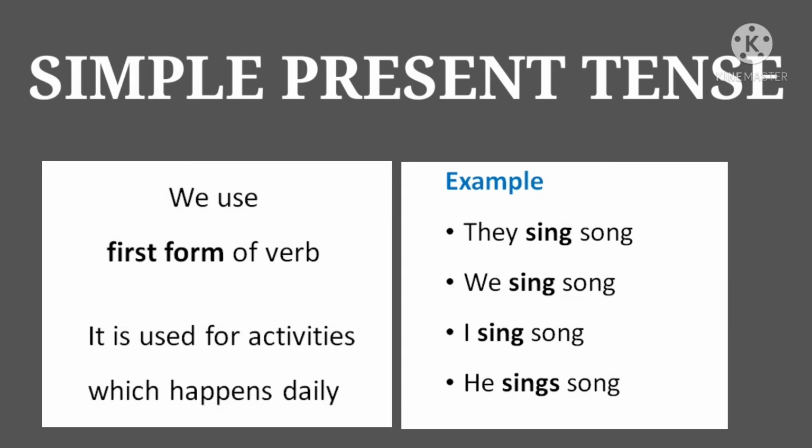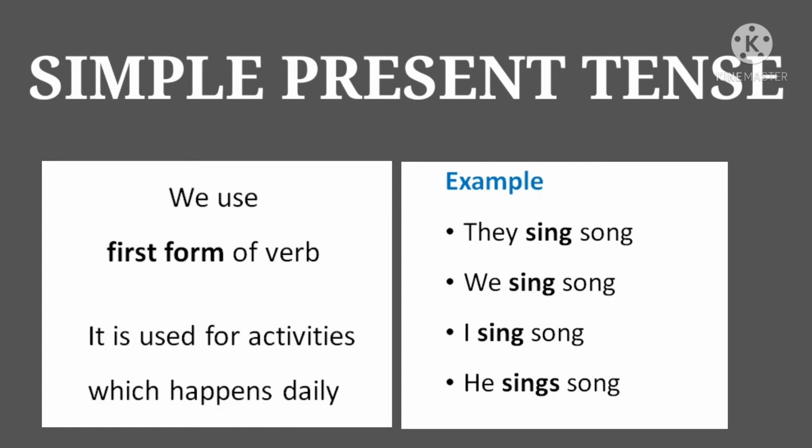I get up at 6 o'clock every day. I get up. So why am I using get up? Because this action is repeated in our routine habit. Clear? Every Friday I go to church. I go to church. Why do I say go? Because I am going at every fixed interval of time, that is every Friday.